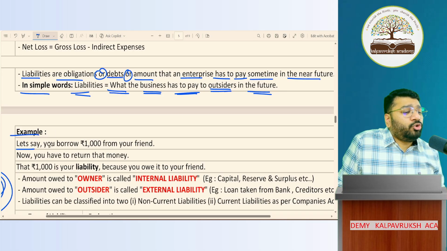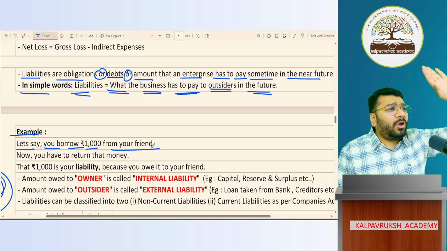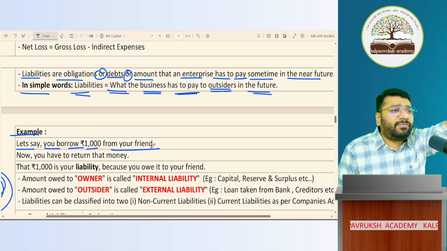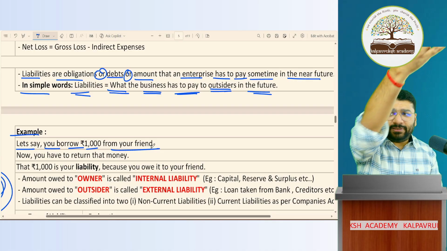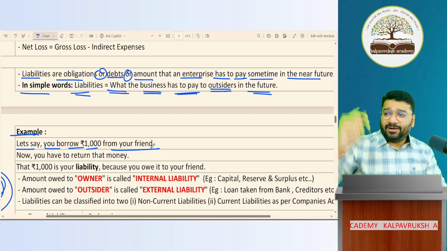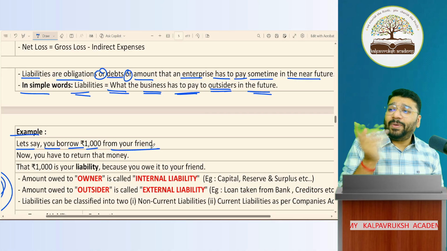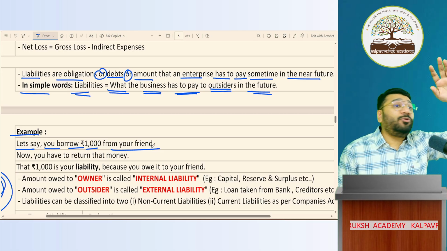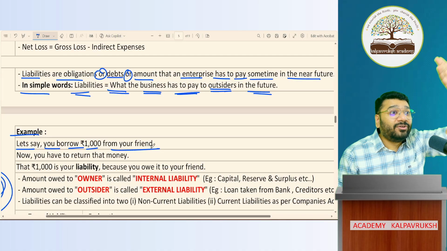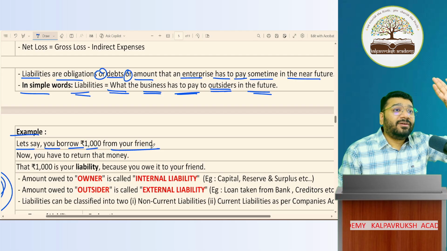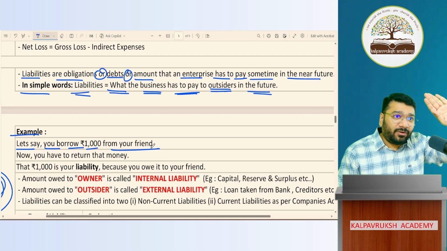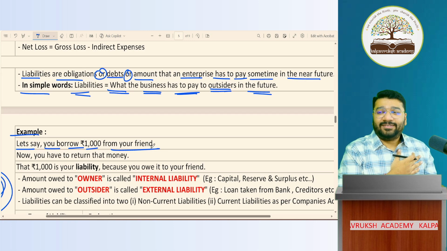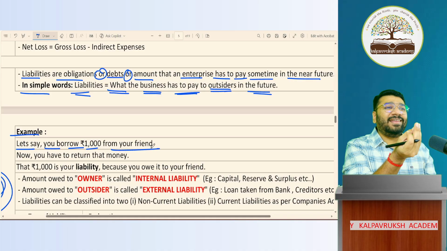Example. Let's say you borrowed 1,000 from your friends. As of now, is there any gentleman present here who has borrowed money from a friend and is yet to repay? How much, Pratik? 60 rupees. Oh my God. Harshil says 60 rupees is borrowed from me, sir. It is not given. Now, not 60 rupees, 60,000. 60 rupees only, no? I got shocked.